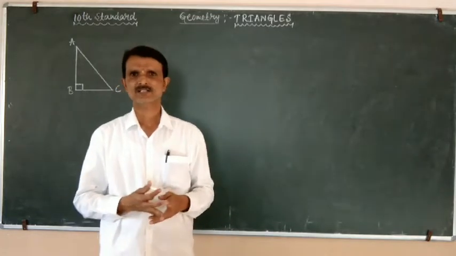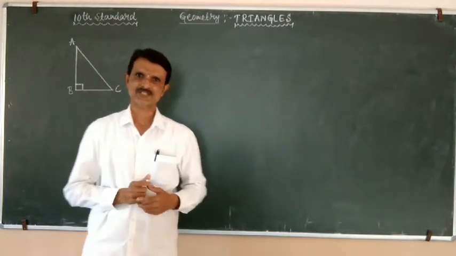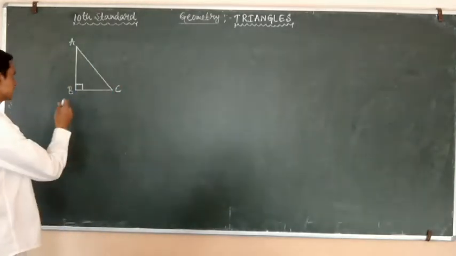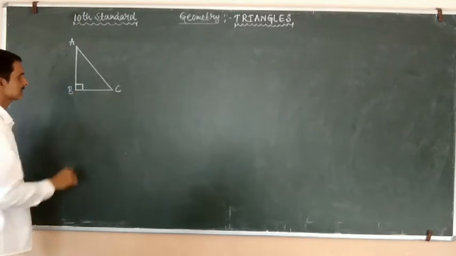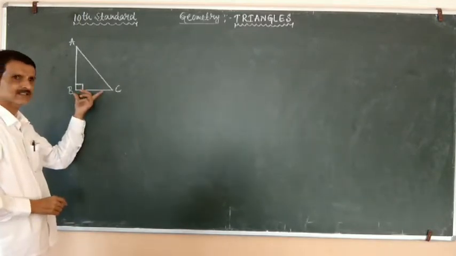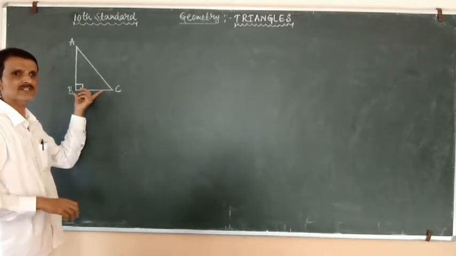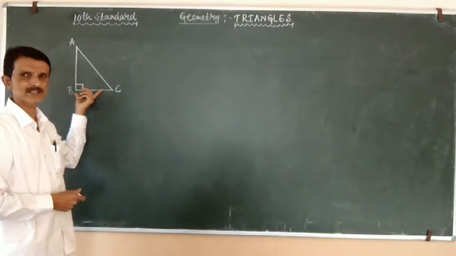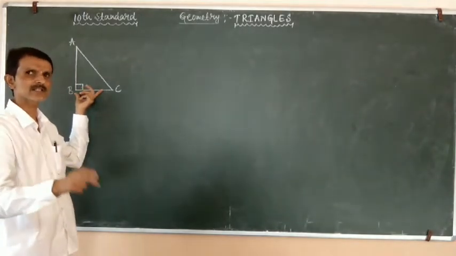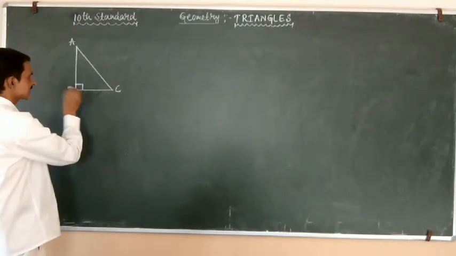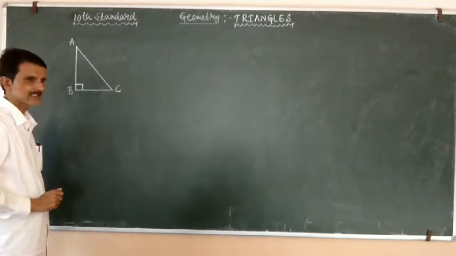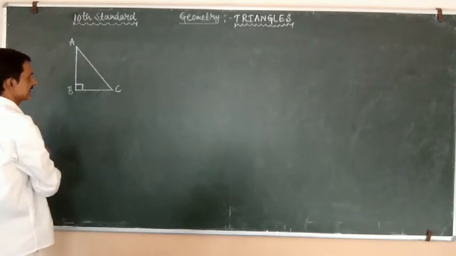So now students, we shall see the properties. In a right angle triangle, observe here, this is very important to prove the Pythagoras theorem and also for the problems on the Pythagoras theorem. Angle B is 90 degrees.